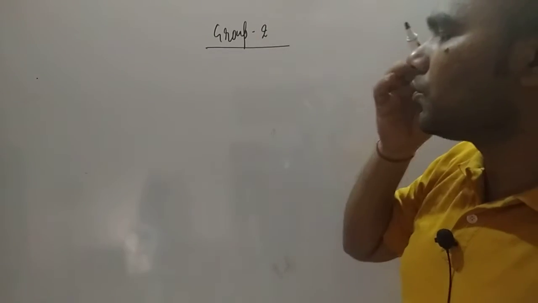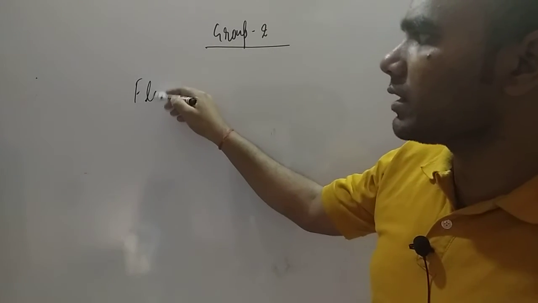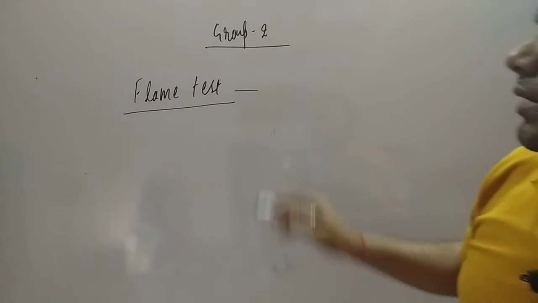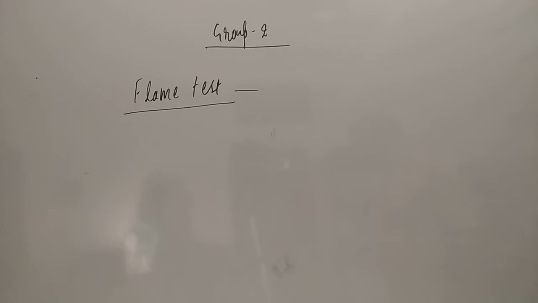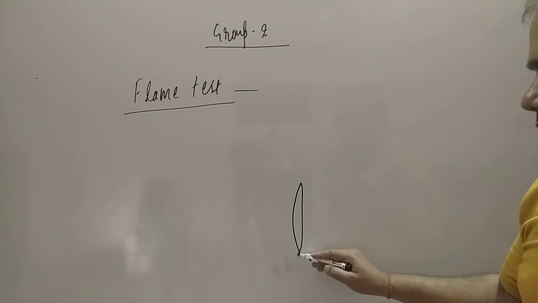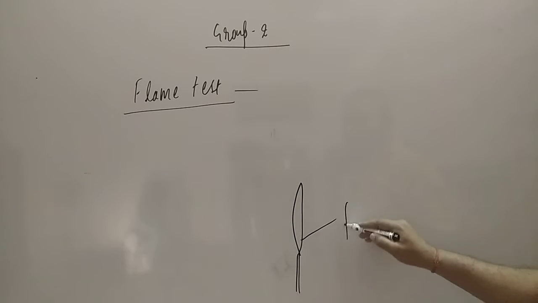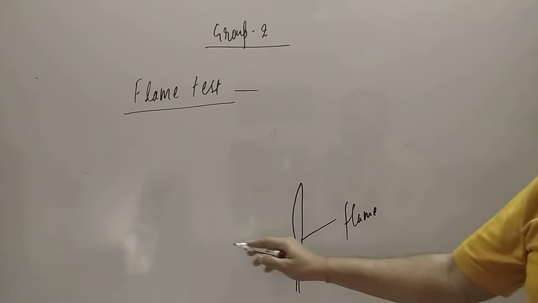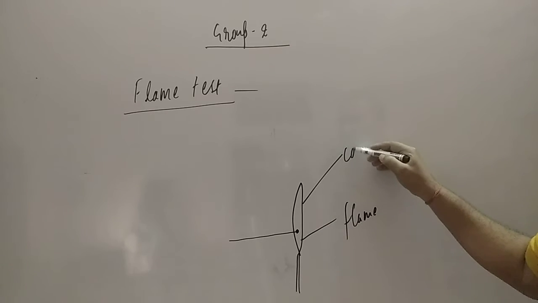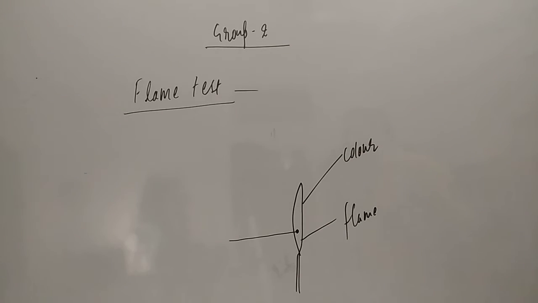Group 2, in group 2 we are going to study what the flame test is. When the metal is exposed to the flame, it will give a color. Some color will be the same as the flame. What we have to realize is what color each metal is going to give.